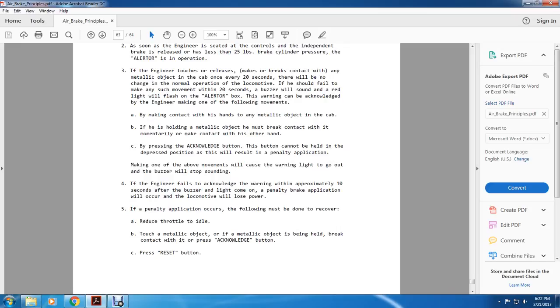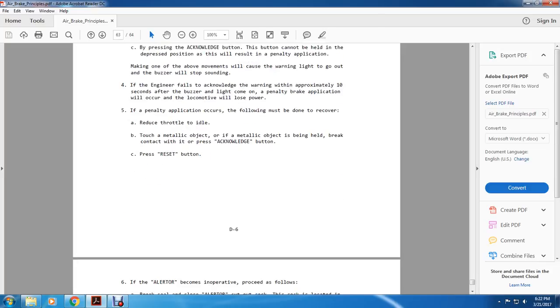If the engineer fails to acknowledge the warning approximately 10 seconds after the buzzer and light come on, a penalty brake application will occur. The locomotive will lose power. If a penalty application occurs, the following must be done to recover: reduce the throttle to idle, release the metal object that is being held, break the contact, press the acknowledge button, and press the reset button.